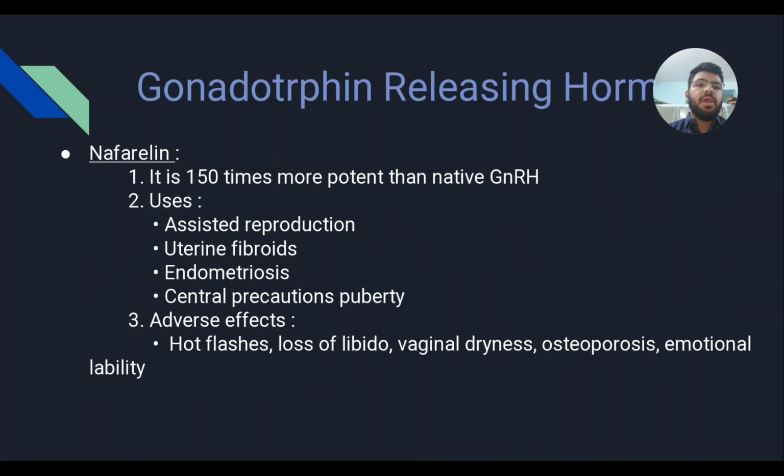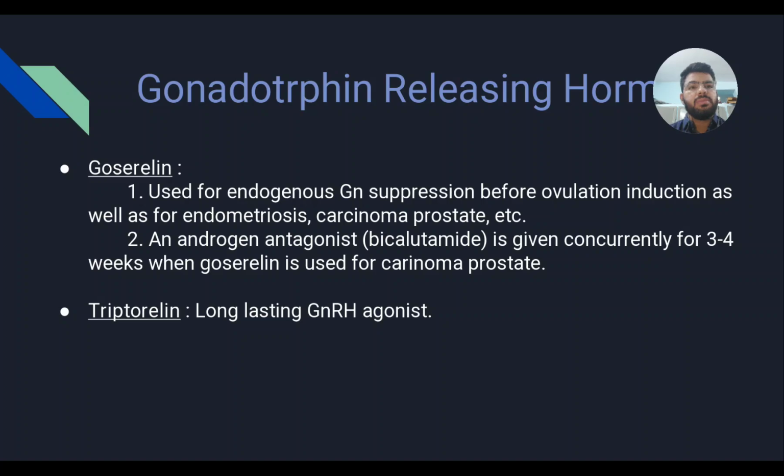Second drug is nafarelin. It is 150 times more potent than native gonadotropin releasing hormone. Its uses are assisted reproduction, uterine fibroids, endometriosis, and central precocious puberty. Its adverse effects include hot flashes, loss of libido, vaginal dryness, osteoporosis, and emotional lability.